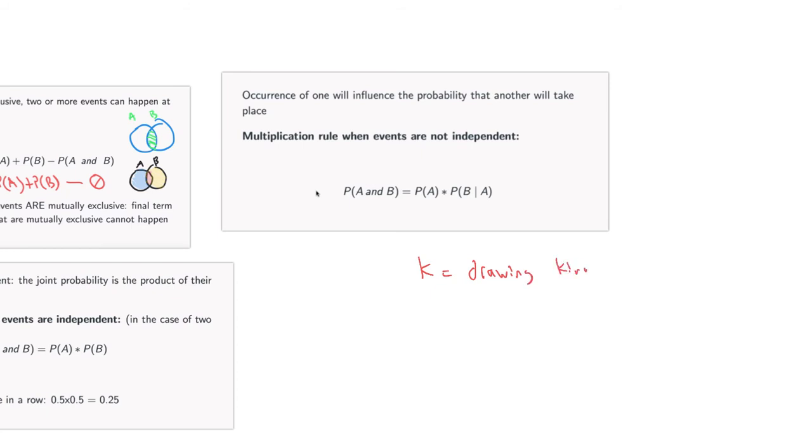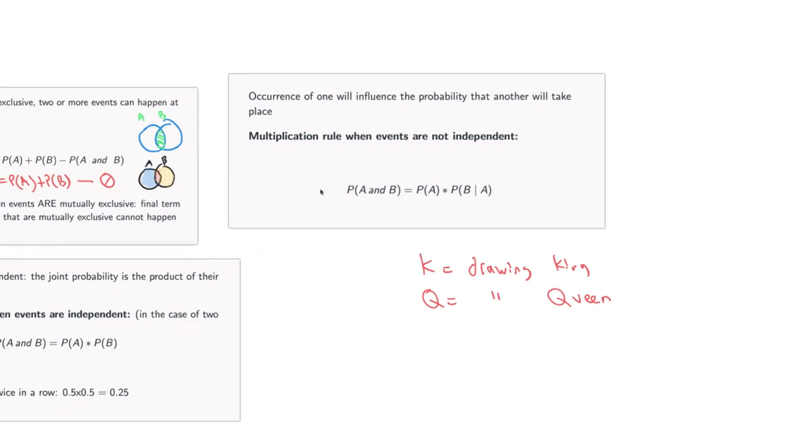Okay, and we could say Q represents drawing a queen. And it's without replacement, meaning you take a king out, but you do not put it back in. You leave the king outside of the deck. Well, if you want to know the probability of K and Q, meaning you draw a king, then you draw a queen, that would be the probability of the king times the probability of drawing a queen, given that you've